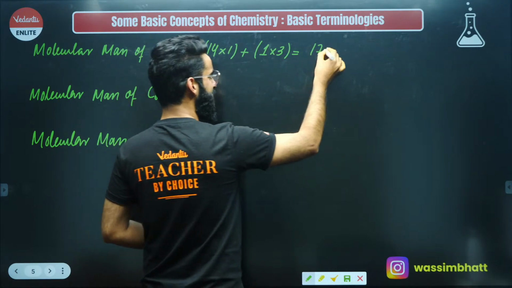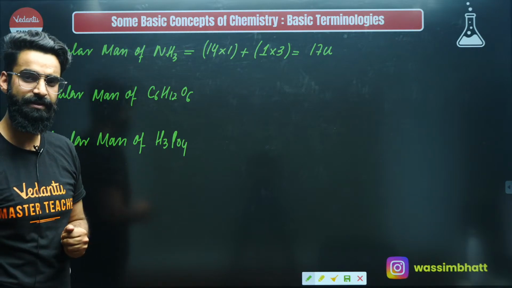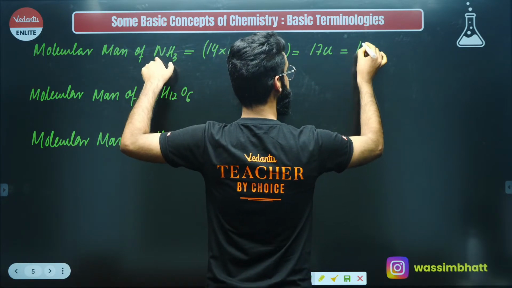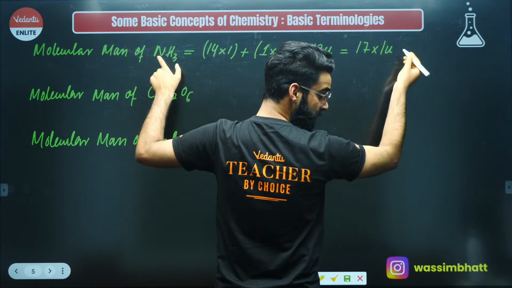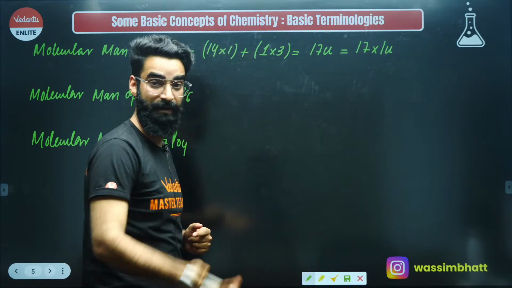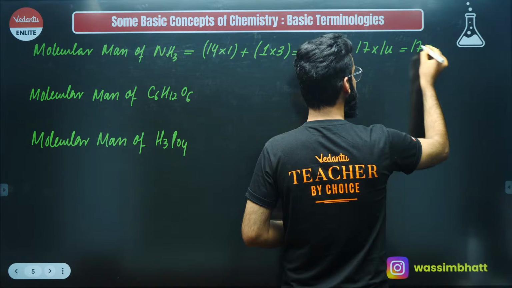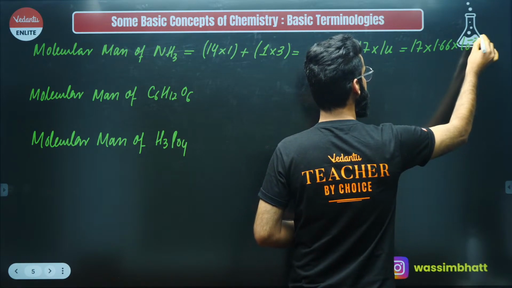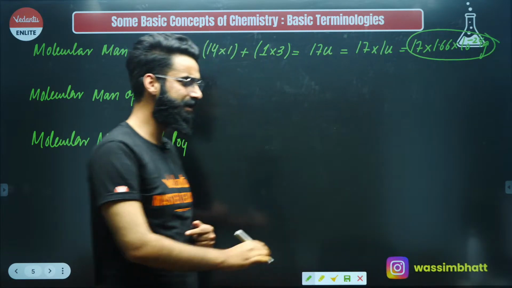You can write either AMU or you can write U, because you know 1 AMU is equal to 1 U, which is 1 Dalton, right? What does it mean exactly? It means one NH3 molecule is 17 times heavier than what? 17 times heavier than 1 AMU or 1 U. Or you can say one ammonia molecule is 17 times heavier than 1/12 of mass of carbon 12 atom, right? Or you can get its mass in grams as well. Instead of 1 U, you can write 1.66 into 10 raised power minus 24 grams. This is the mass of one ammonia molecule in grams. As simple as that, right?